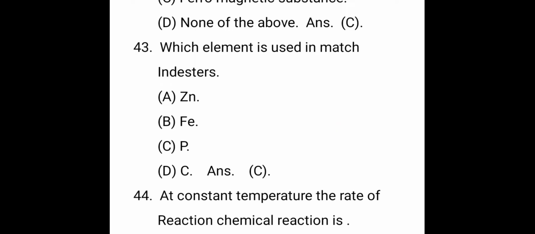The next question, which element is used in the match industries? In the match industries, phosphorus is used. Phosphorus has two types of allotropes, one is white phosphorus and the other one is red phosphorus. The red phosphorus is used in the match industries, the match stick. They are using the red phosphorus. The white phosphorus is more reactive.